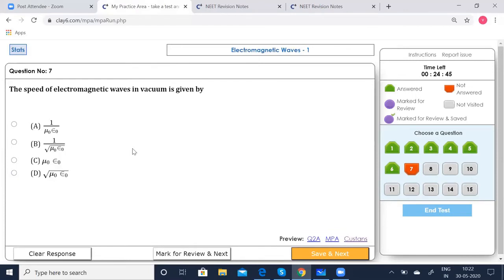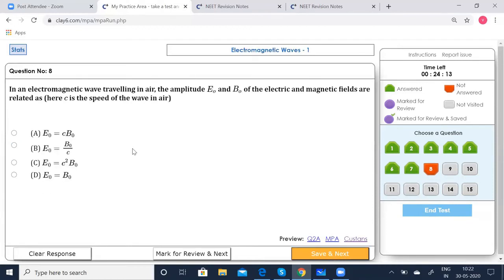The speed of electromagnetic waves in vacuum is given by 1 by mu 0 epsilon 0, 1 by root of mu, 1 by root of mu 0 epsilon 0, just mu 0 epsilon 0, or root of mu 0 epsilon 0. All right. Now, you know, the speed of electromagnetic waves in vacuum is given by velocity of light, where c is nothing but 1 by root of mu 0 epsilon 0. So obviously B option should be correct. Now coming to the 8th one.